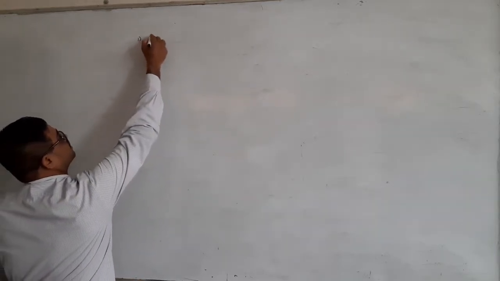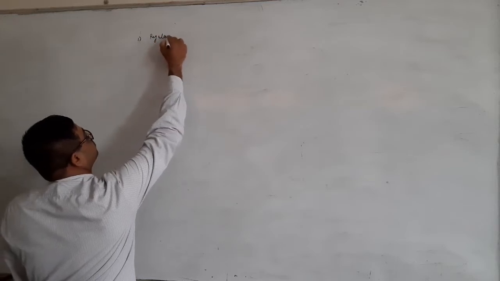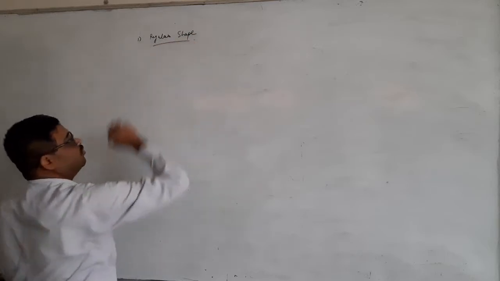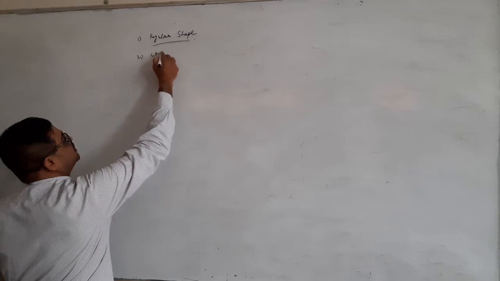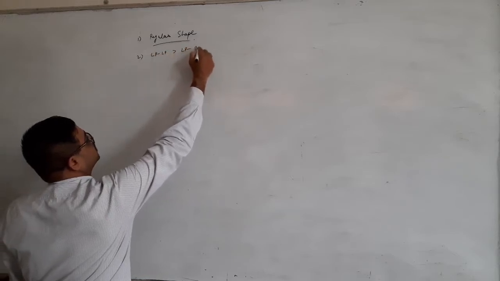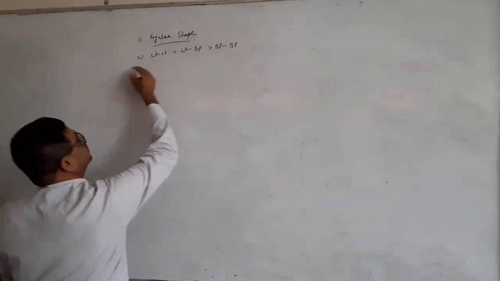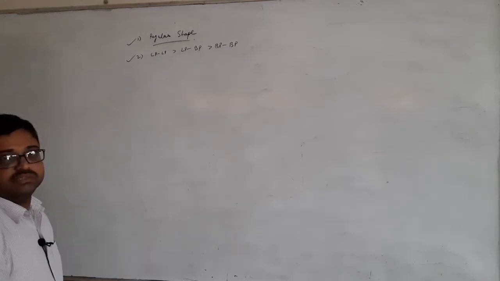One, the regular shape of molecules, and then the LP-LP repulsion is more powerful than LP-BP repulsion, then BP-BP repulsion. So we did these 2 points. Now we are moving to the third point.